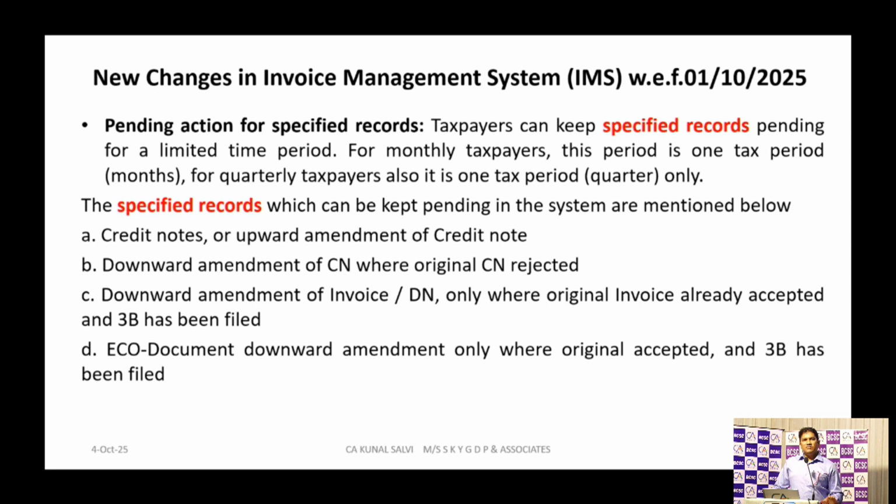So if there is a monthly filing of GSTR-1, you can keep those pending records only for 1 month. And if there is a quarterly filing of GSTR-1 or GSTR-3B, you can keep any records pending for 1 quarter only. So, for example, for September 2025, if any transaction is appearing in the Invoice Management System, you can keep that record only up to the October 2025 tax period. If there is a quarterly return filing for April, May, June, or July, August, September transactions, we can keep them pending only up to December 2025. After December 2025, for the quarterly tax period, they have to compulsorily react on that pending action, pending transactions.